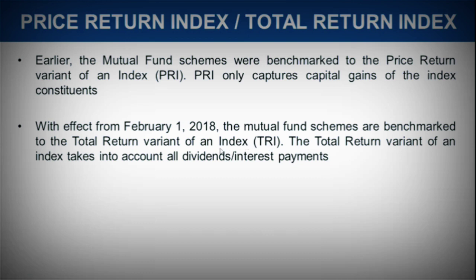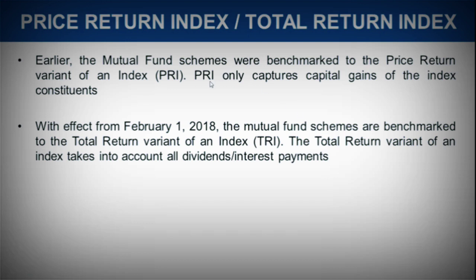It gives a clearer picture, because the total return of an index takes into account all the dividend or interest payments. Dividend payments also make a good amount of countable money in the investment proportion of the investors. So even the dividends and the interest payments on debt schemes are all included in the total return index, that is TRI, to which mutual fund schemes are benchmarked.